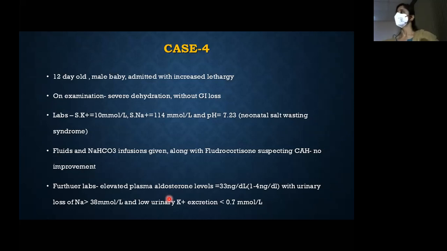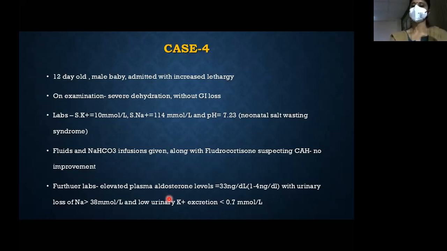So further labs were checked. We checked aldosterone levels, and they were found to be very high. So there is some problem with aldosterone working, either at the mineralocorticoid level, or there's a problem with the ENaC channel. We don't know.